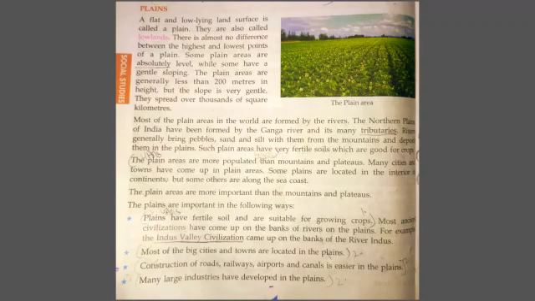The northern plains of India have been formed by the Ganga river and its many tributaries. How do the rivers form these plains? During flood times, the river water comes along with silt and sand. That silt and sand is deposited in some places, and such places are called plains.